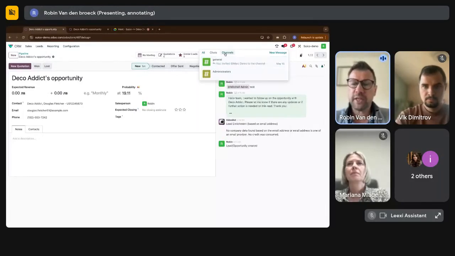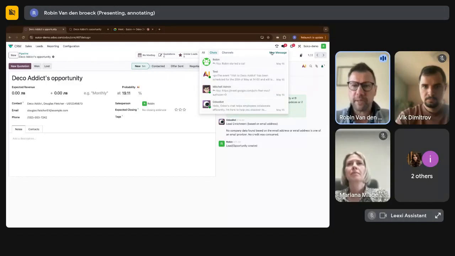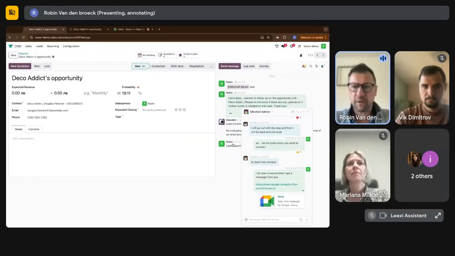Also, you can use these channels. I don't know if you know Slack, but Slack is a kind of group chat application, but it's also integrated into Odoo. And by the way, when you start chatting, for example, I'm going to chat with Mitchell admin, you can even do video calls from within Odoo, because Odoo has all the video call capabilities.